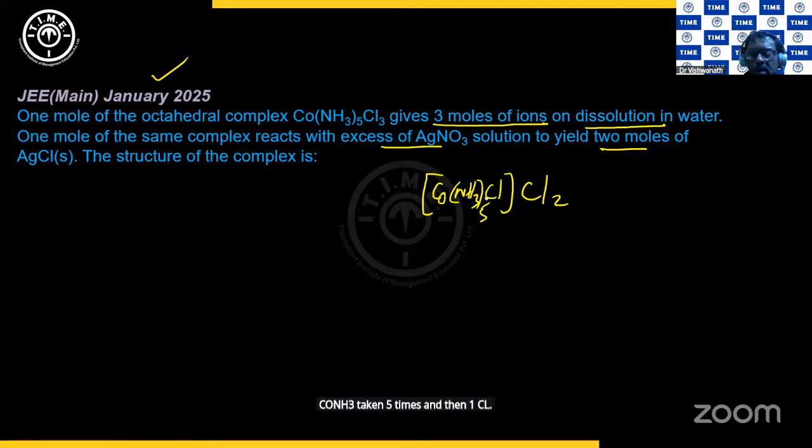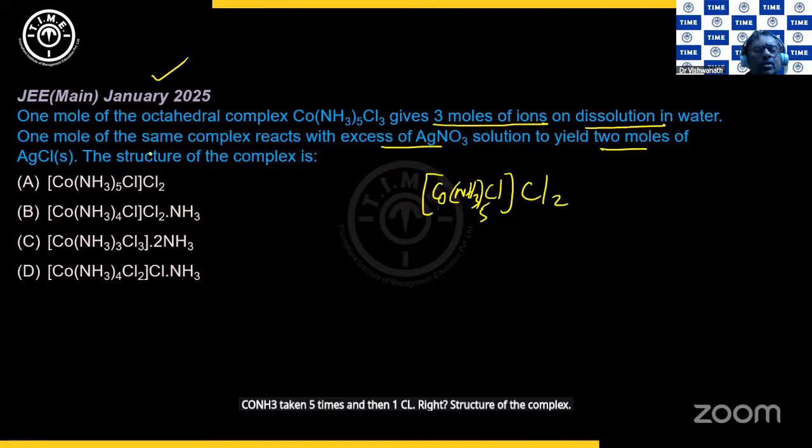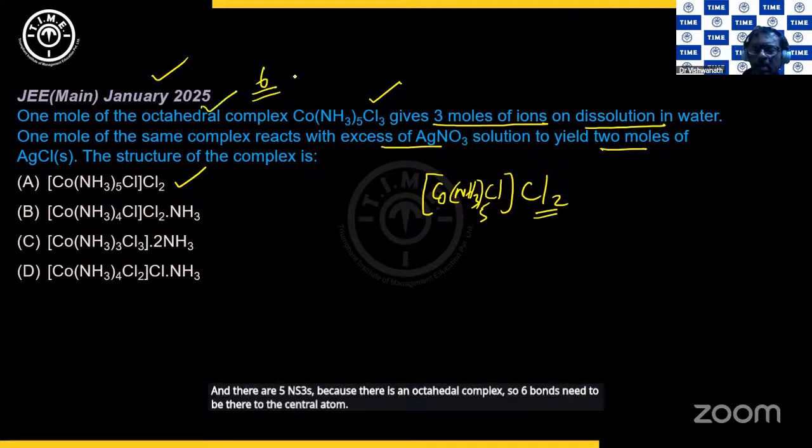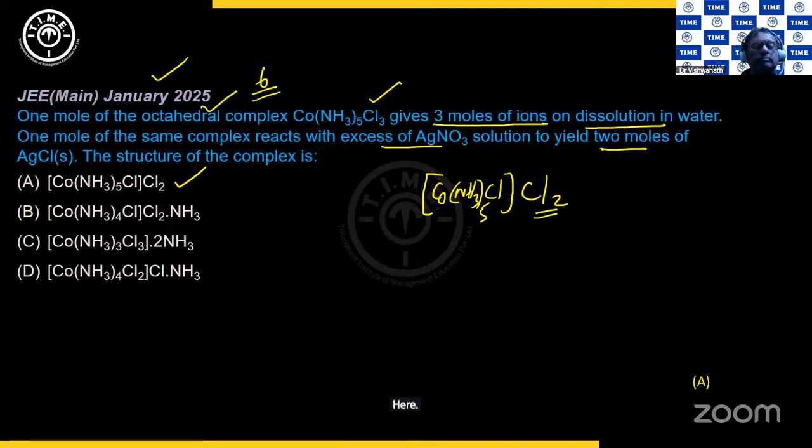Right? Structure of the complex is option A. Correct? 3 Cls are there. 2 Cls are there outside because they are ionizable to yield 2 moles of AgCl with AgNO3 excess. And then 1 Cl is inside. And there are 5 NH3s because it is an octahedral complex. So 6 bonds need to be there to the central atom. Clear? Option A it is.